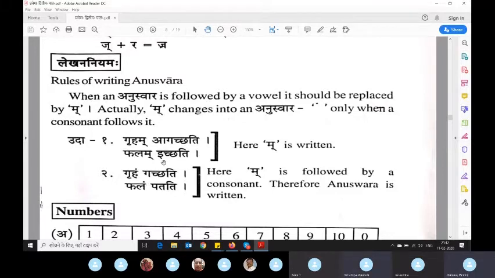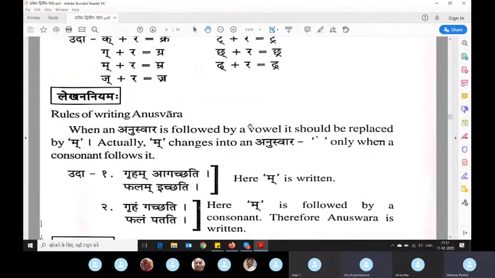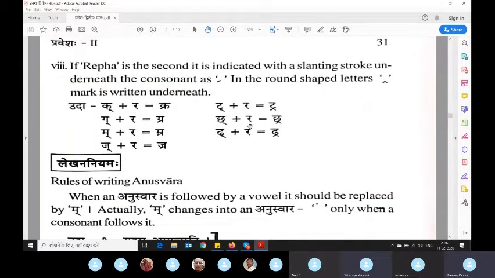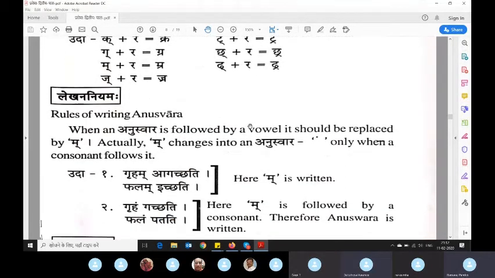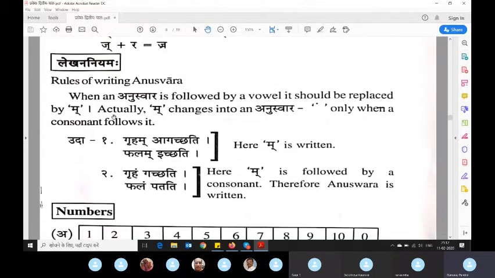Excuse me, sir. Yes. Sir, where are you? I can't catch you. Here we have Samyuktakshara, page 31. I told that Samyuktakshara are simple. Mine is the Telugu version. That Lekhana Niyama is there.